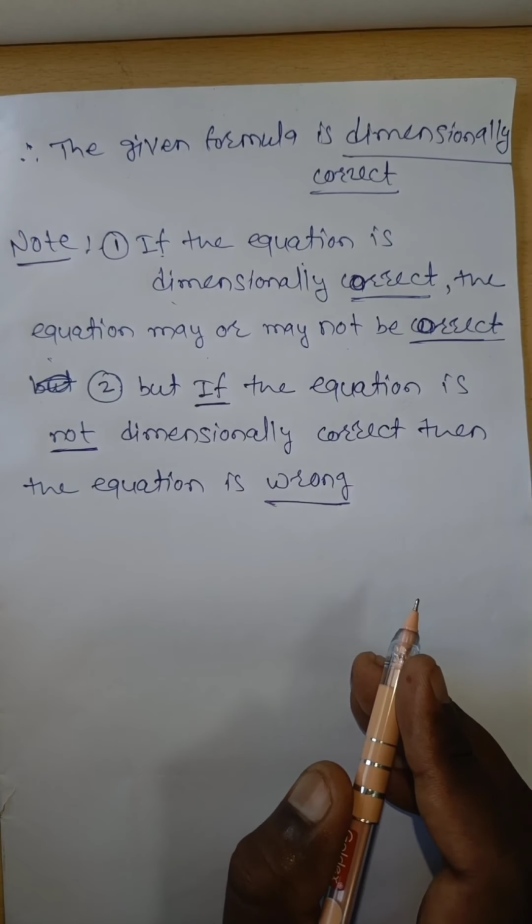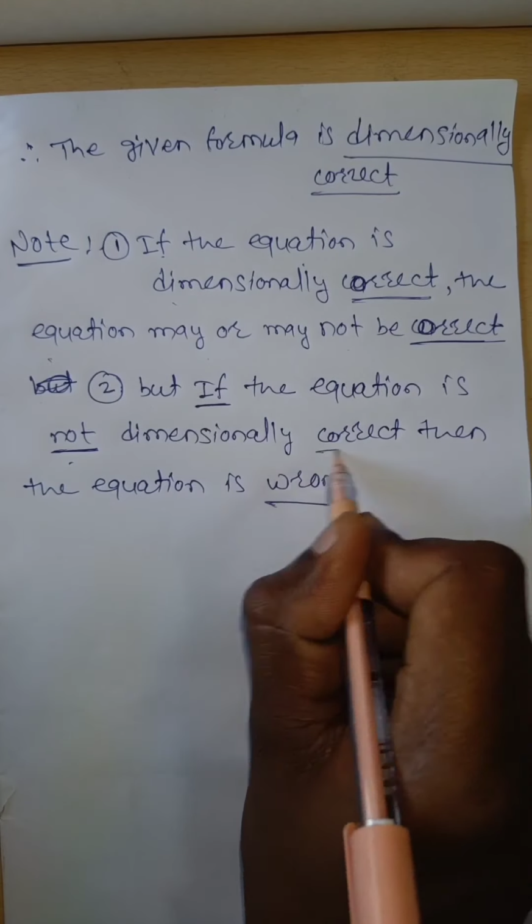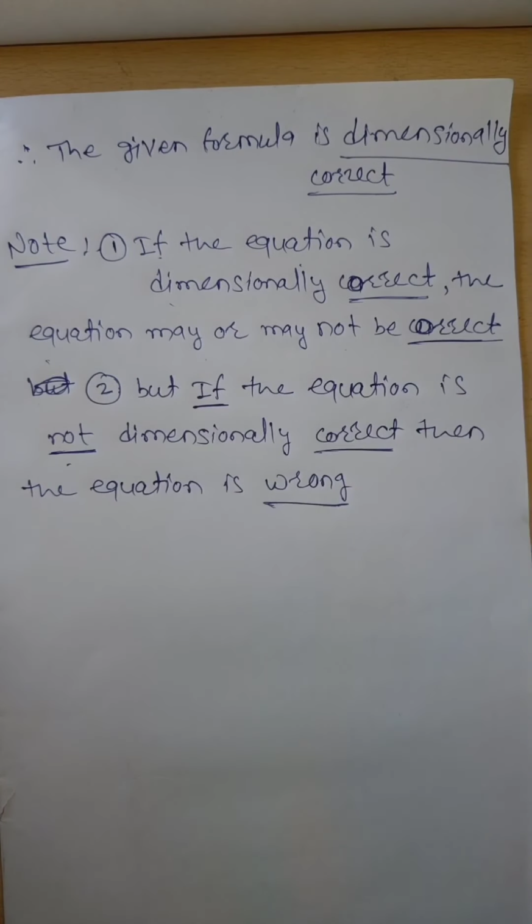Means if that equation is dimensionally wrong, then that equation is wrong.